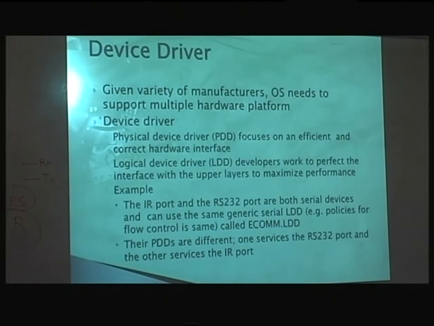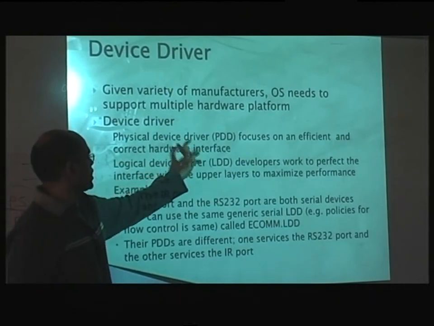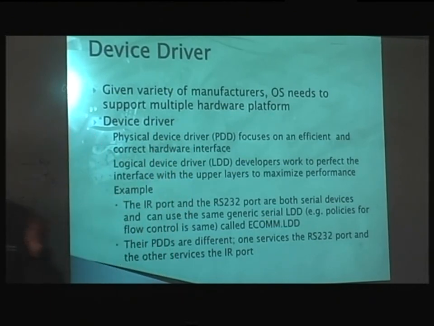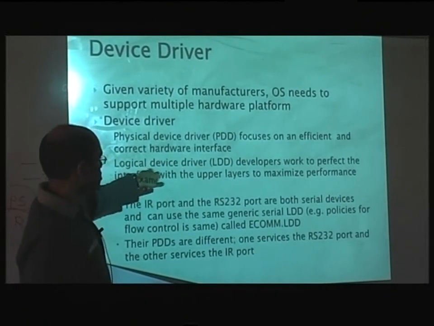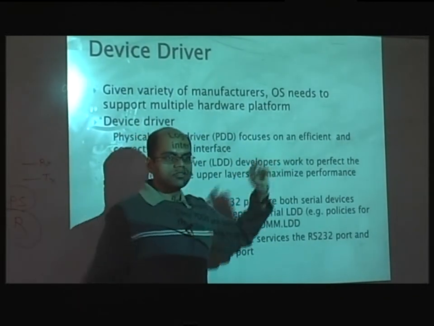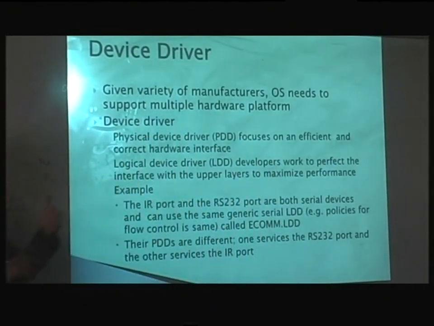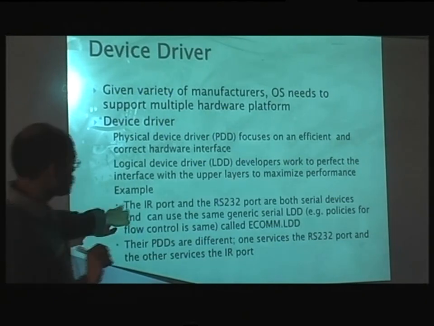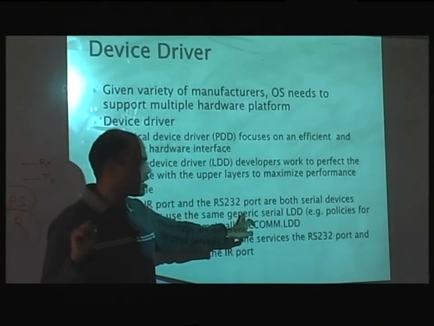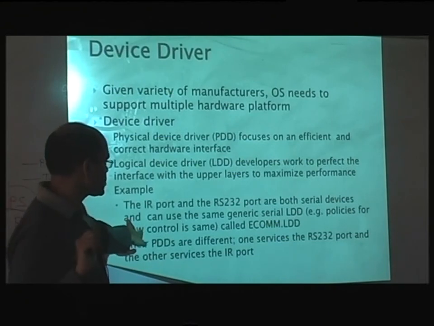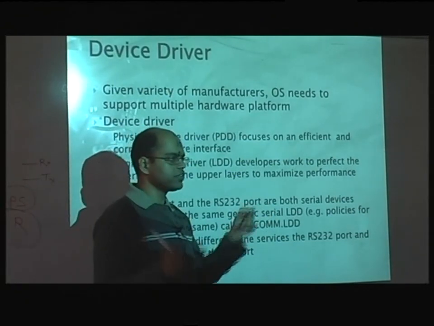So the physical part is mostly focused on efficient and correct hardware communication. So you can do all the CRC checks and make sure that all the bit transfer is correct. And then this is mostly to maximize performance. So like UART protocol, where you will take the serial data, put it in packets and then send it. So IR port and RS-232 ports, that is another type of the port. They are all serial devices, and they can use the same generic serial element.